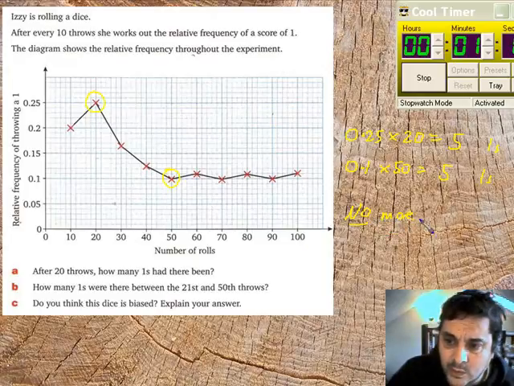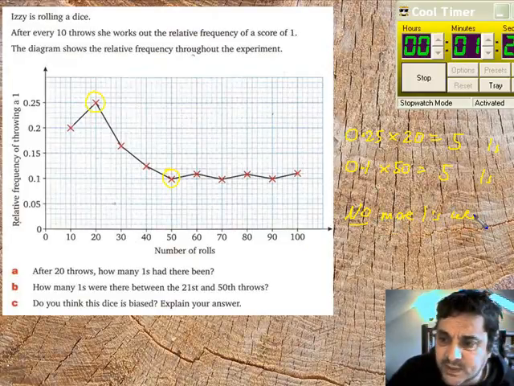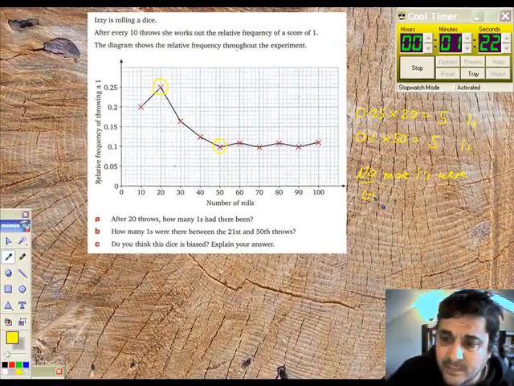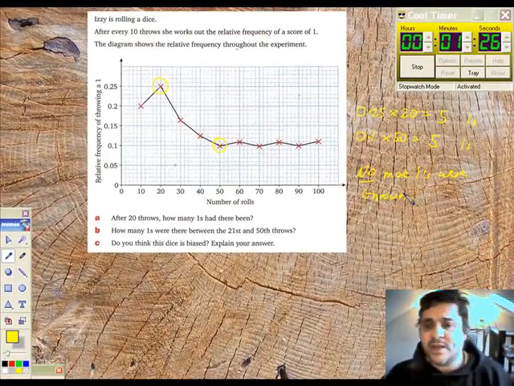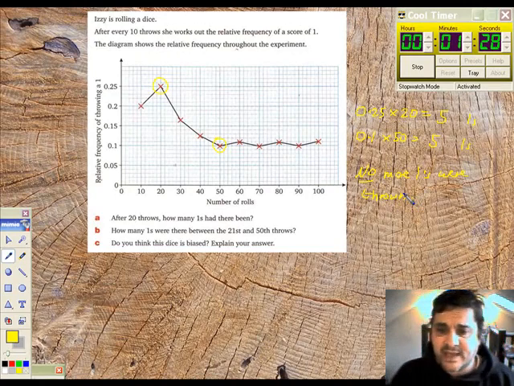No more ones were thrown. Is that clear? Now, do you think the dice is biased? Well, let's have a look.